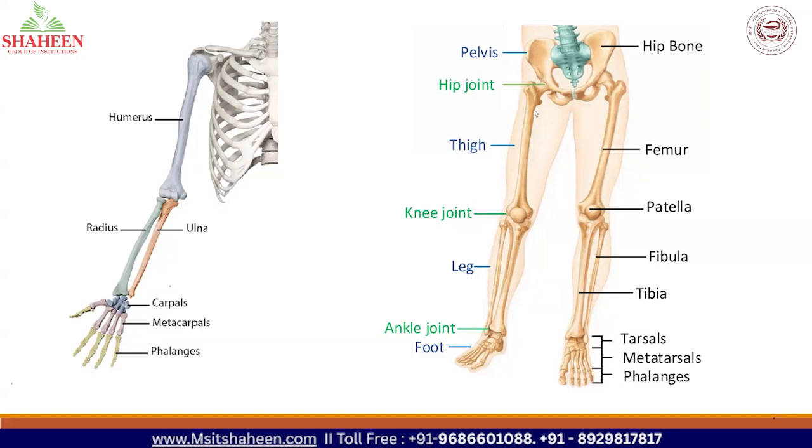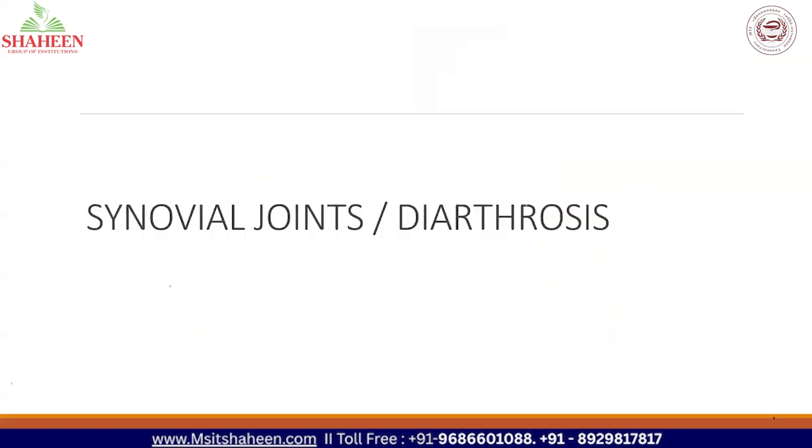And in the lower limb, you have the pelvis. Then there is the hip bone. There is the femur in the thigh, and in the leg you have tibia and fibula. In between femur and tibia you have a small bone called the patella. You have tarsals, metatarsals, and phalanges. Okay, so keeping this idea in your mind, we'll study the synovial joint, also called